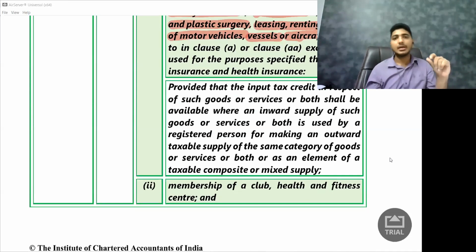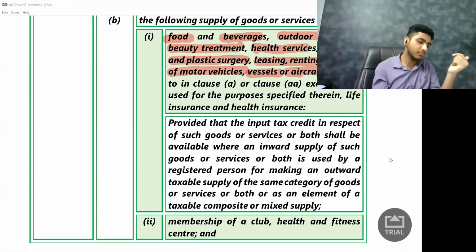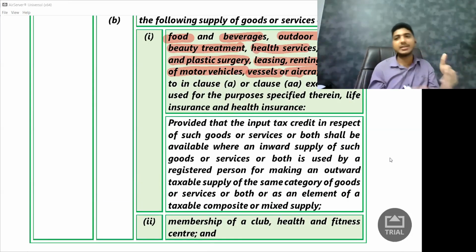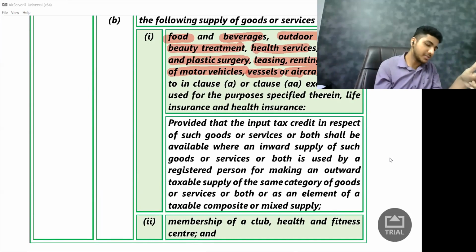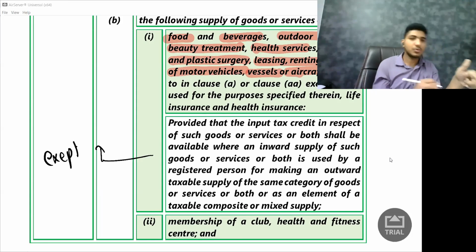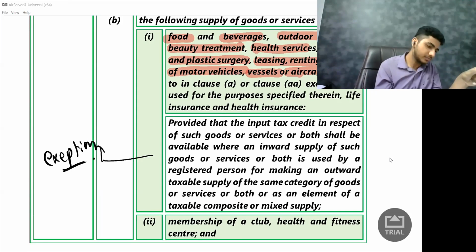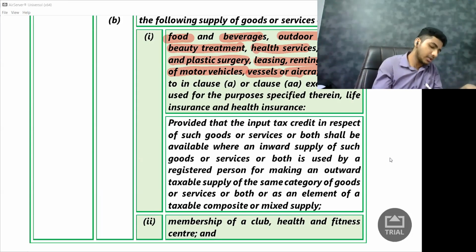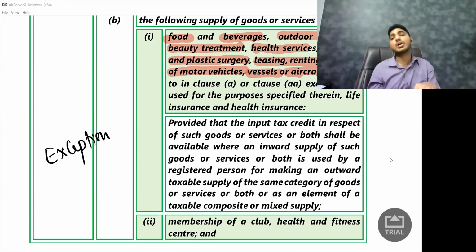Next, there is a provision. Okay, now this particular provision, it is very common. It gets repeated most of the places in this section 17.5. So I want to explain what this proviso is. So proviso is basically an exception. Okay, so this is an exception. So what is exception?